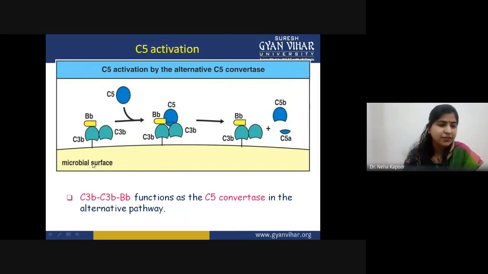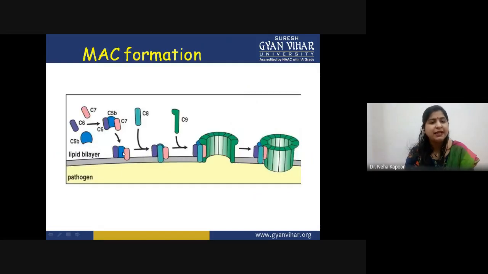Next, after this C3 amplification, C5 convertase has been formed. C5 convertase, similar to that of the classical pathway, again will trigger the cleavage of the C5 protein. This again is being cleaved into C5a and C5b. Now once this C5b is formed, it will attach to the microbial surface, and in a similar fashion to the classical pathway, you can see C5b is attached here, C6, C7.